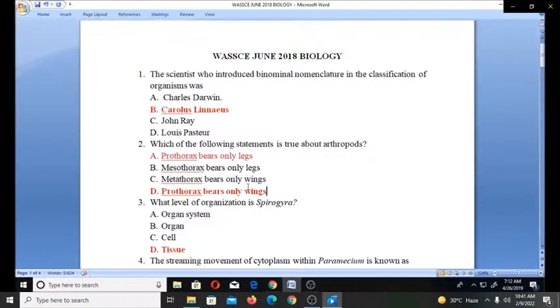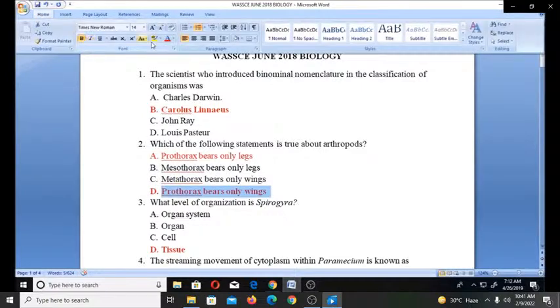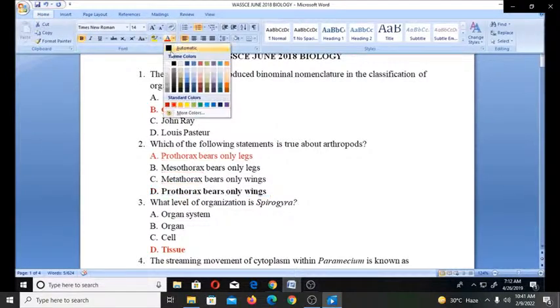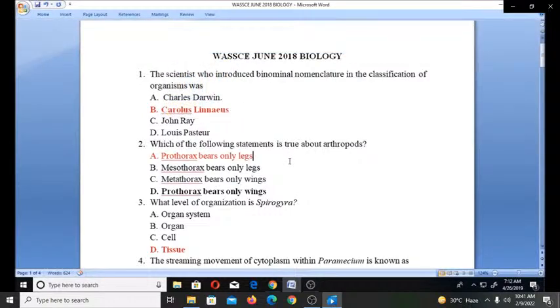Anyone that now has the right answer will also make the appropriate correction. So A is the answer. Now the prothorax is the foremost of the three segments in the thorax of an insect that bears the first pair of legs. The prothorax never bears wings in arthropods.